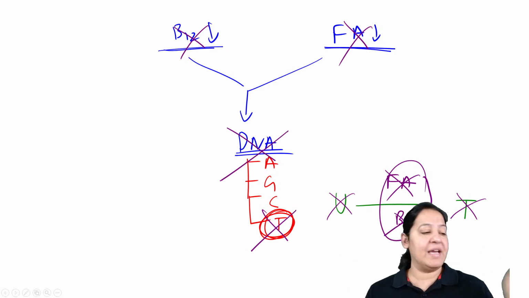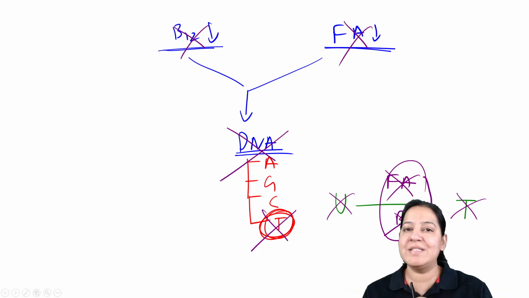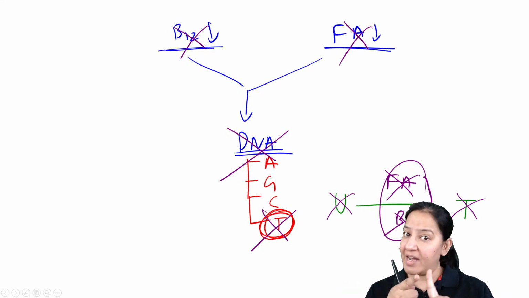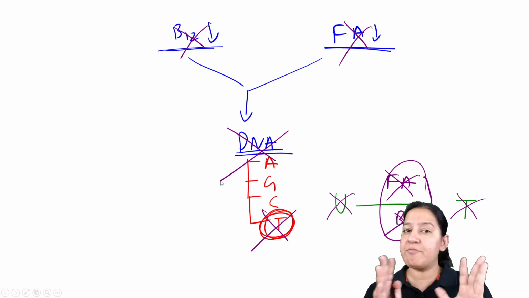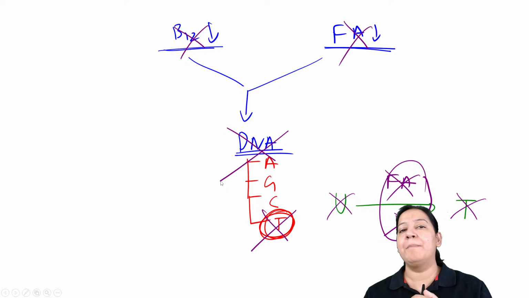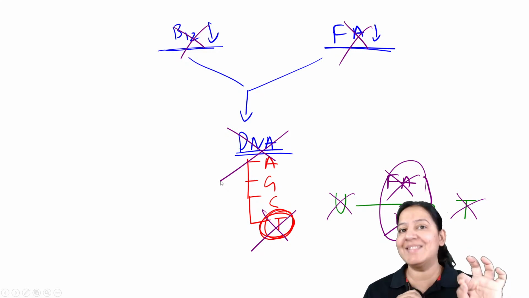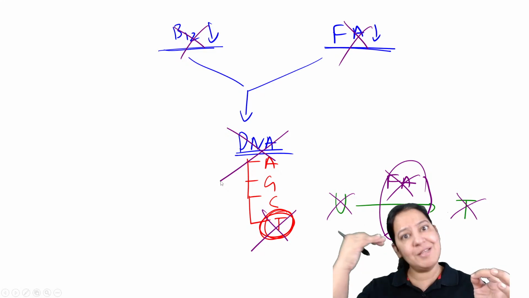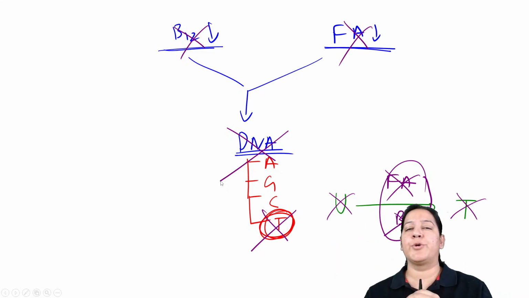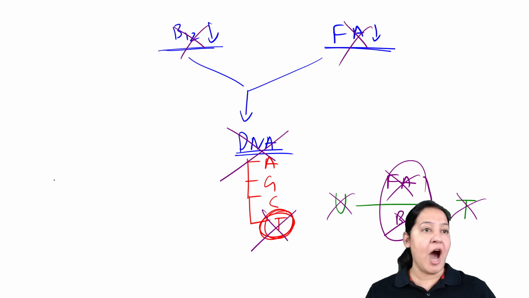So you will say, ma'am, DNA is present in all cells, not only in RBC. So I say yes, the patient will have anemia also, but the patient will have problems in WBC and platelets also. So the patient has problems in all cells in megaloblastic anemia. Megaloblastic anemia is not only anemia. The patient has a problem with DNA synthesis, and DNA is present not only in RBC precursors, but in other cells also.